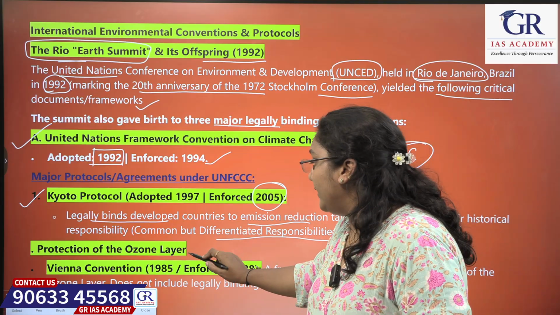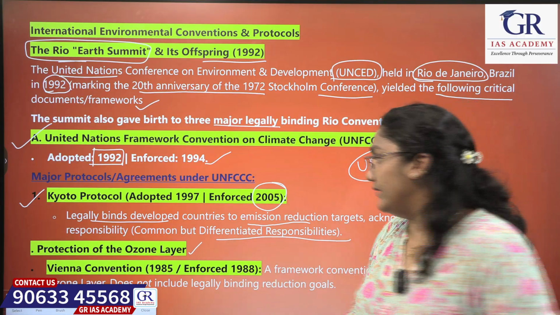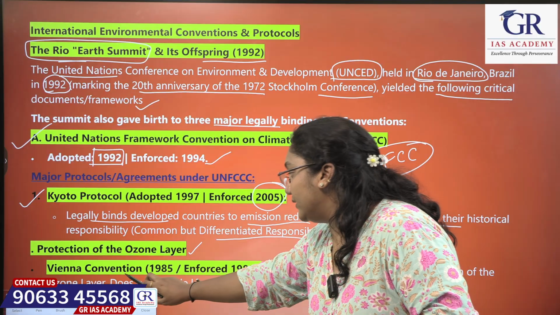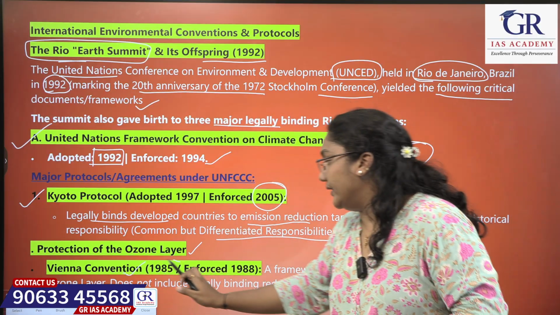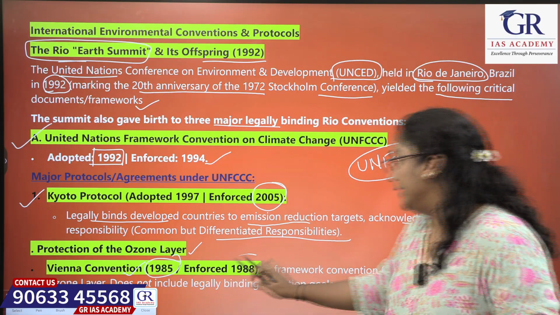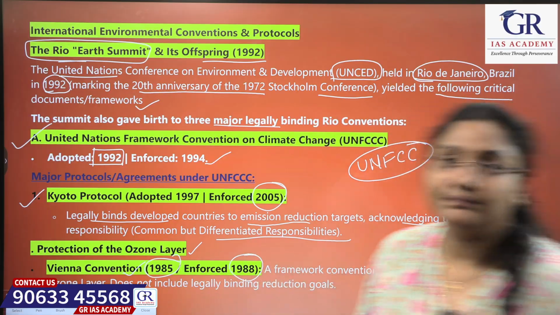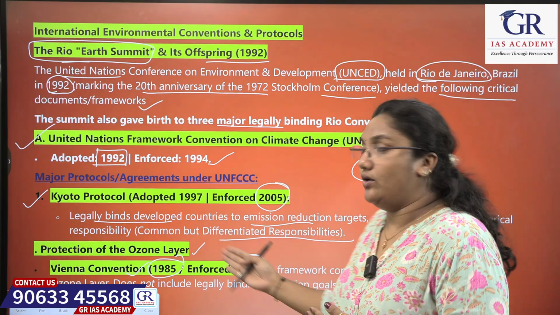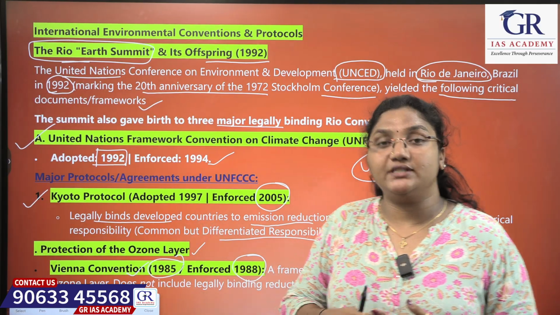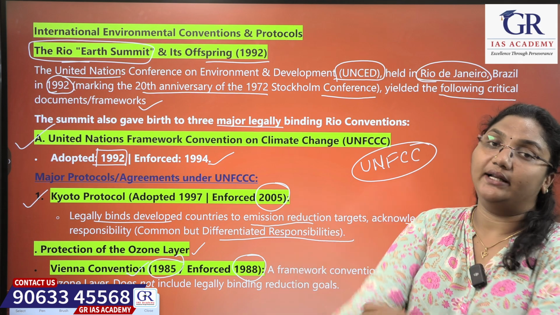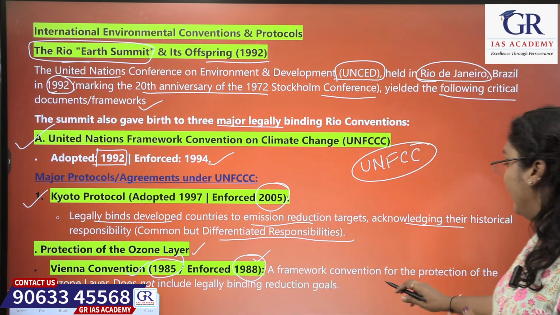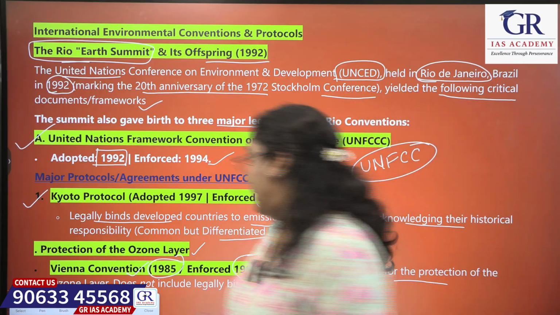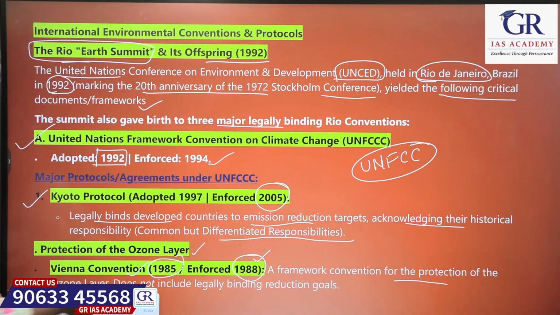Next, protection of the ozone layer, under which is the Vienna Convention. It was adopted in the year 1985 and enforced in the year 1988. So for the protection of the ozone layer, this Vienna Convention has come up. This is a framework convention for the protection of the ozone layer, but it does not include any legally binding reduction goals.